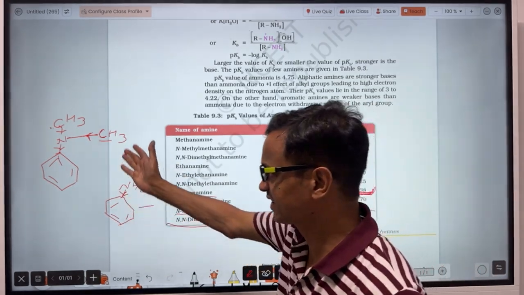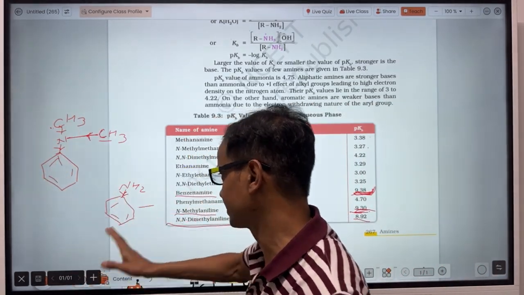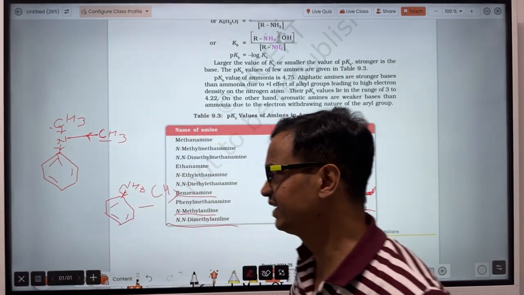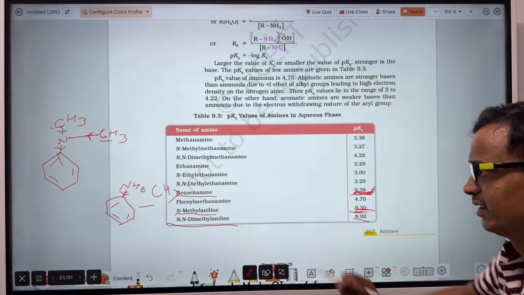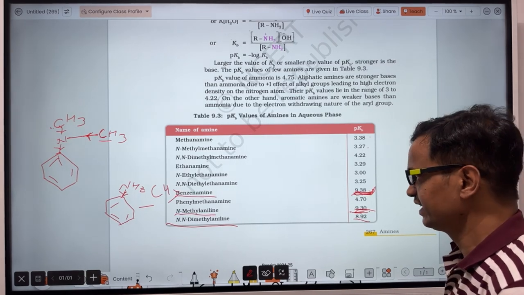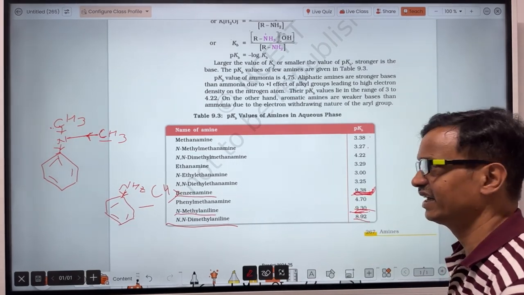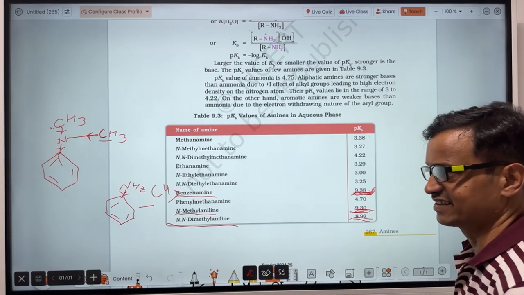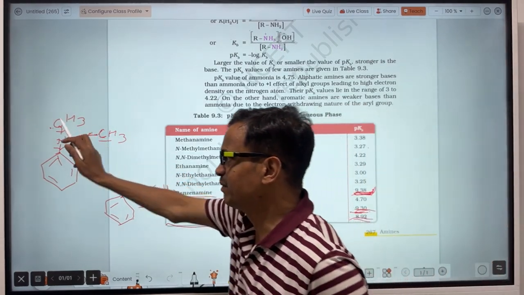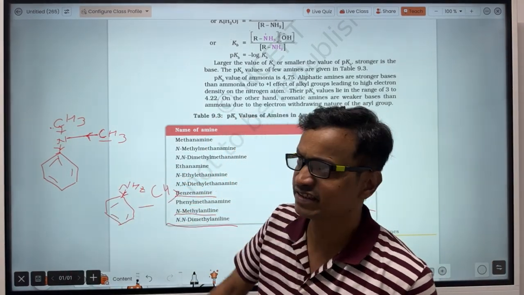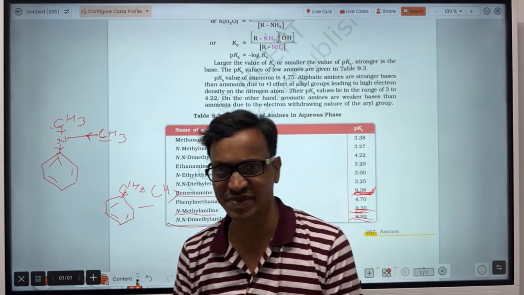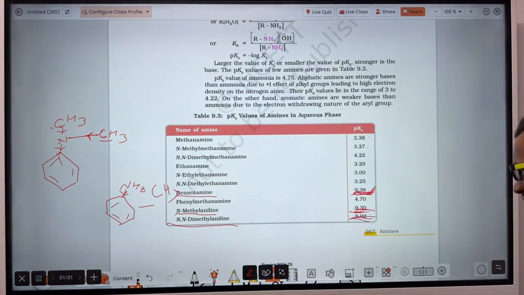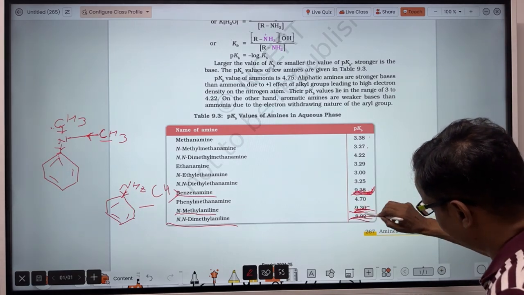So electron cloud density has increased, and that is more than in case of primary amine or the N-methyl aniline also. So that's why N,N-dimethyl aniline is more basic than N-methyl aniline. So that's why pKb value is less, because N,N-dimethyl aniline is more basic. More basic means its pKb value will be less. That was the reason. So this we did, this did.